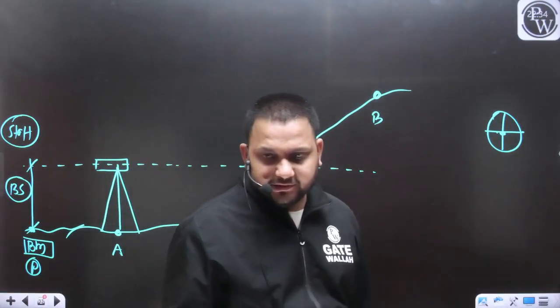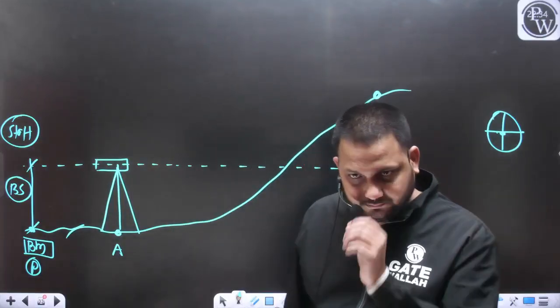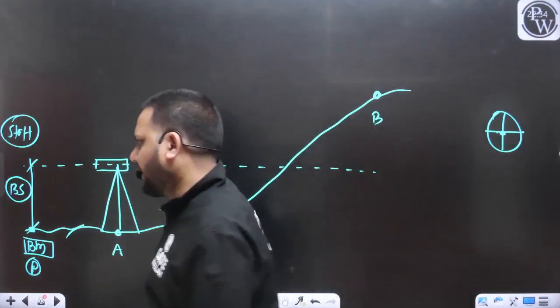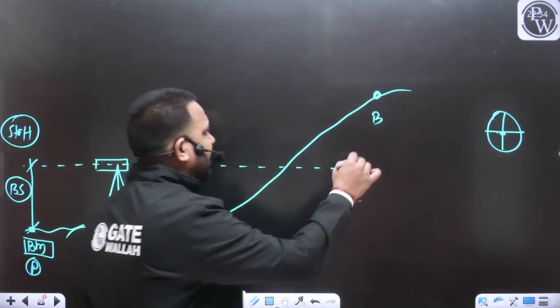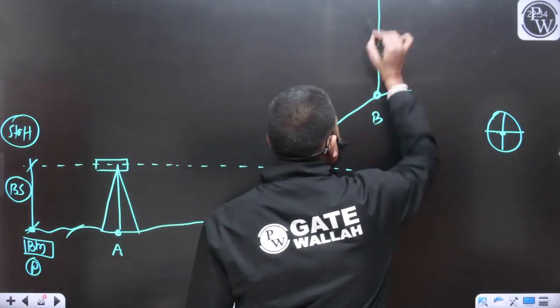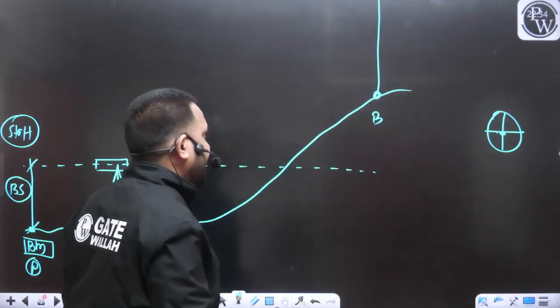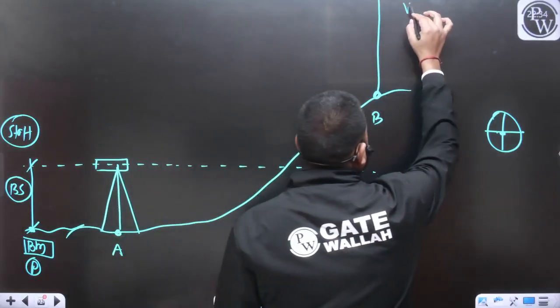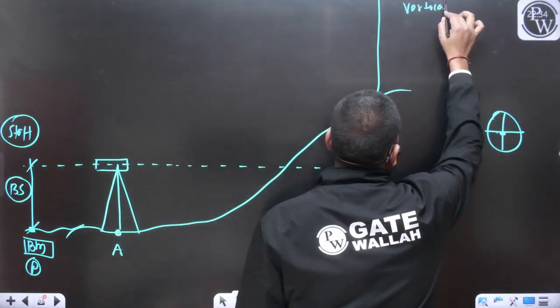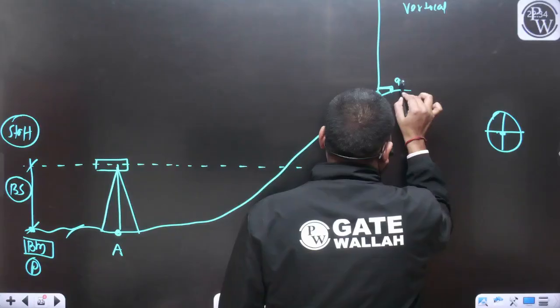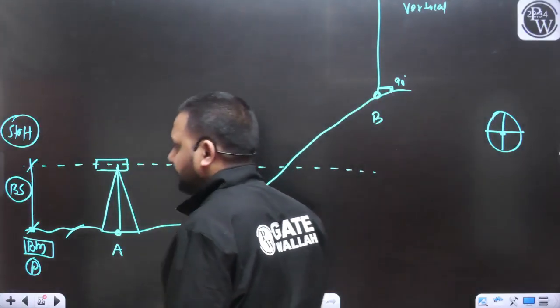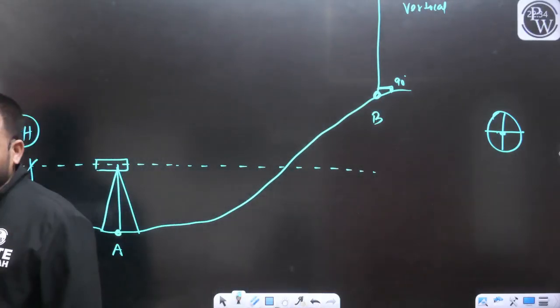Now I think the point is clear. Okay, so now let's understand this point. For example, I have placed the staff at point B, and this staff we have placed vertical. That means what will be the angle between the earth surface and the staff?